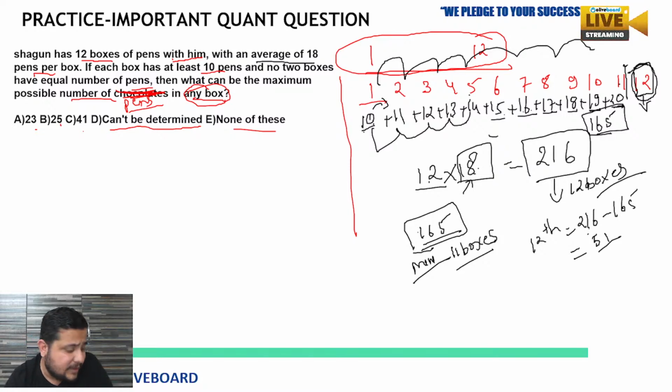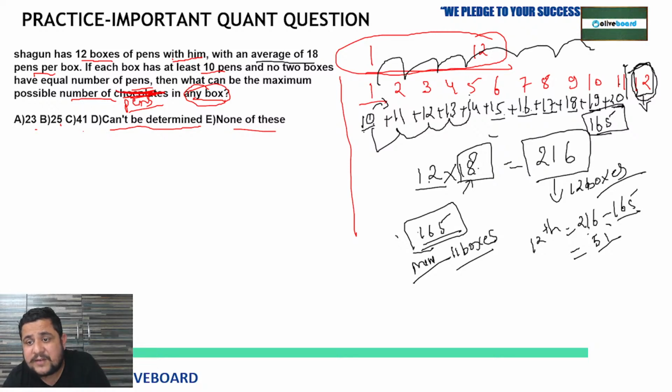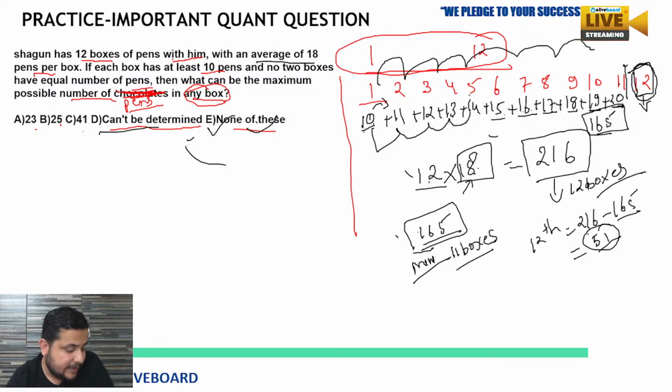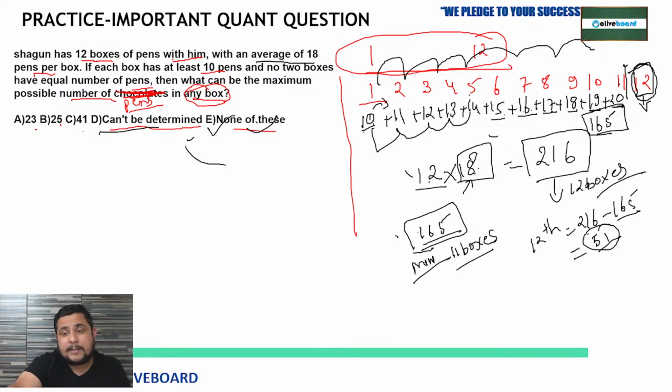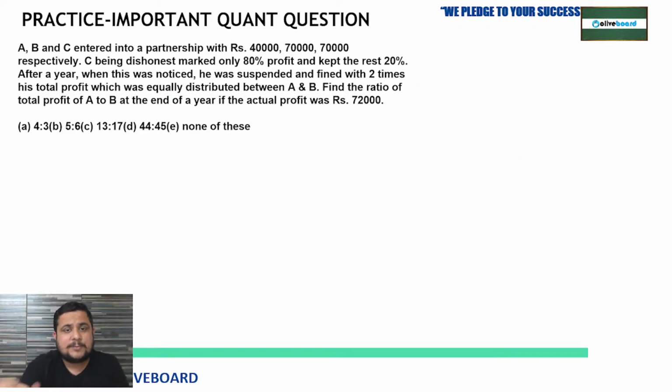Is this available in any option? No, it will be 51, not 61. So it is not available in the options. So we can get this, and we cannot say it cannot be determined. Our answer will be option E, none of these. Are you getting my point now? Let's move on to the next question.